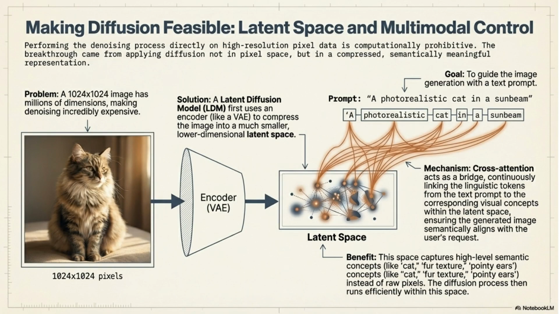Performing the denoising process directly on high-resolution pixel data is computationally prohibitive. The latent diffusion model addresses this by using an encoder to compress the image into a smaller, lower-dimensional latent space. Cross-attention then links linguistic tokens from the text prompt to visual concepts within this space, guiding the image generation.